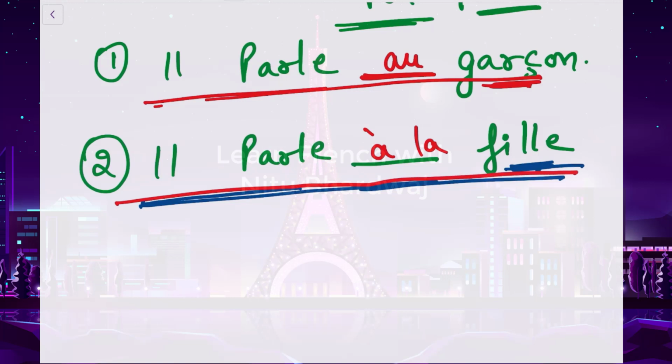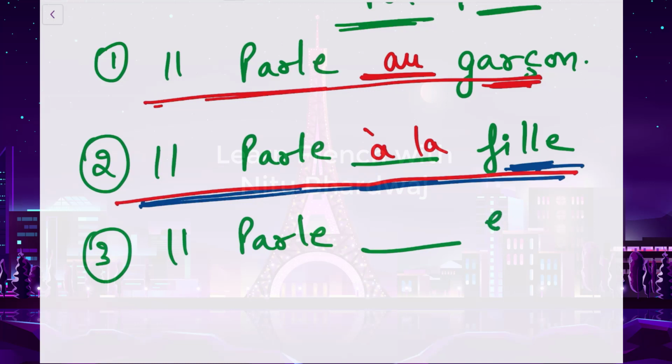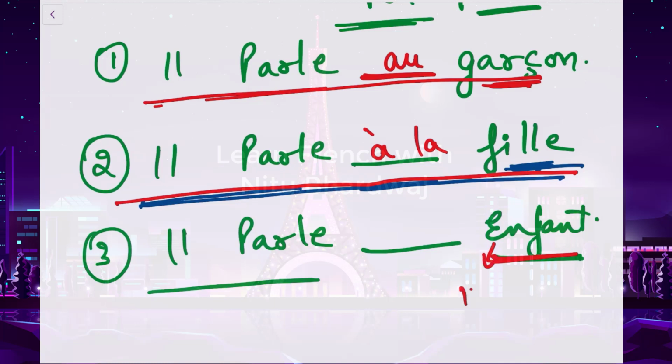D'accord? Now the third example. Il parle. He is speaking dash enfant. Enfant means child. So he is speaking to the child. Now we have to see our noun. This starts with a vowel. So what do we have to put here? We will put à l' because this is a vowel and this is a singular word as well. So il parle à l'enfant. He is speaking to the child.